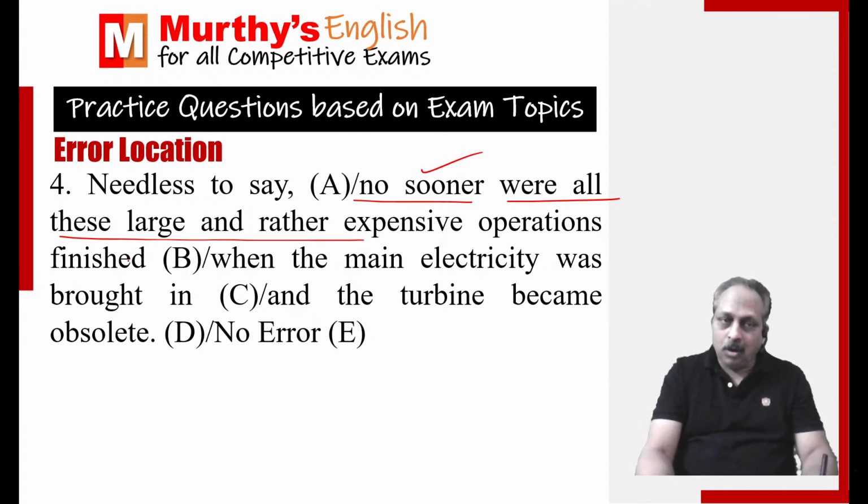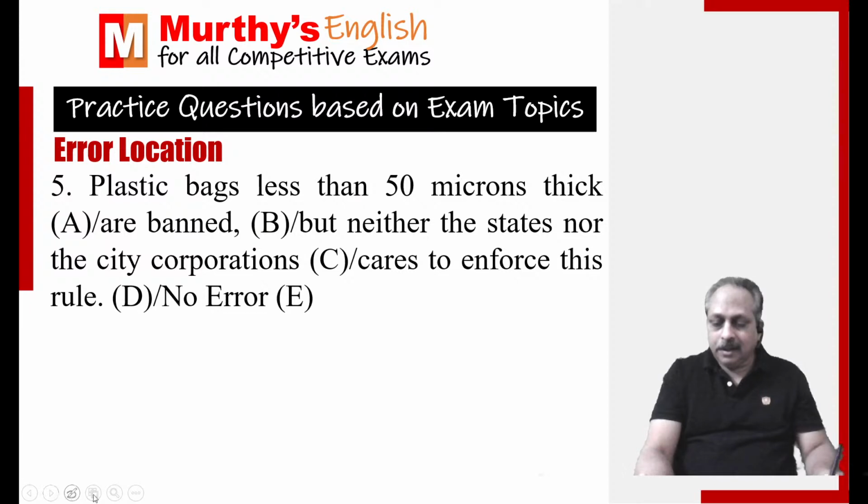No sooner were all these large and rather expensive operations finished. When is not correct, we have to use than. Already I have given this so many times. That is better. If you recollect right, you will be able to remember.